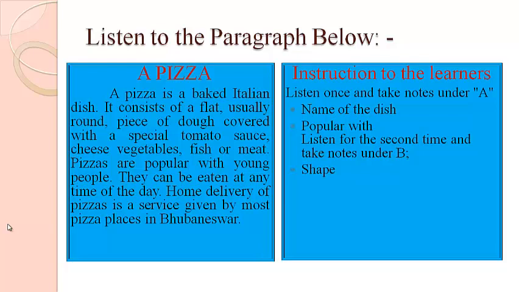After going through this paragraph, the students have to follow the instruction of their teacher. They have to listen once and take notes under A, and they have to answer.